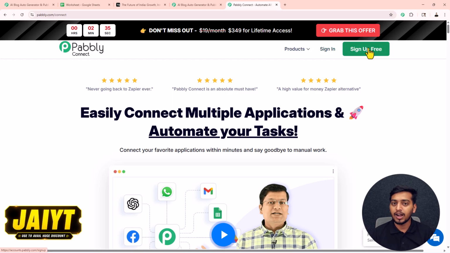By creating your free account, you will also get 100 free tasks every month that Pabbly Connect gives to every new user. With the help of this task, you can easily create some workflows inside your Pabbly Connect account and use them for free. But after that, to use the full potential of Pabbly Connect, you have to upgrade to the premium version of Pabbly, where you will get thousands of tasks every month so that you can run your workflows without even worrying about tasks.